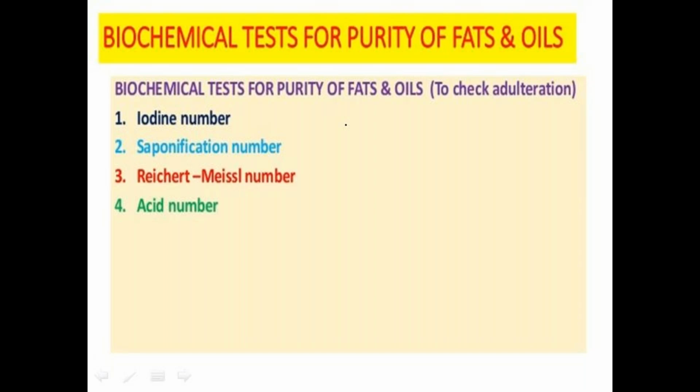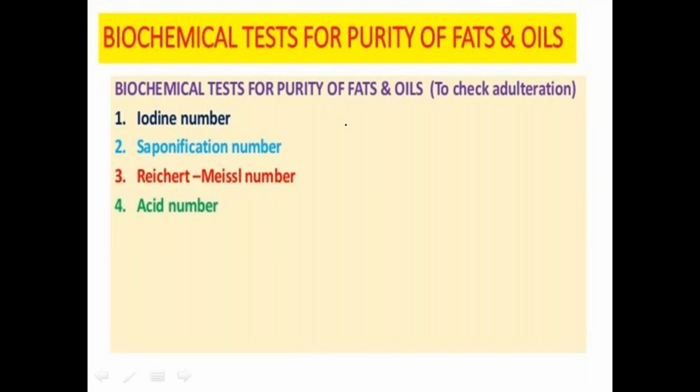And next, another process used is called rancidity. Rancidity represents the deterioration of fats and oils, resulting in unpleasant taste or odor. In this way we can determine the purity, and these are the different processes.